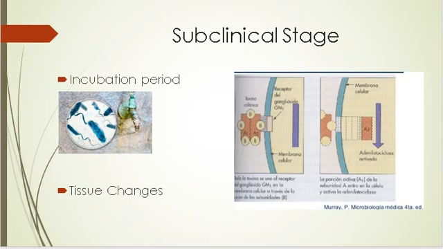Talking about the disease itself, we have two main stages, subclinical and clinical. The subclinical is when the patient hasn't developed symptoms. And well, we have here the incubation period that fluctuates between 2 hours and 5 days, and the tissue changes. That is when, after overcoming the acid barrier of the stomach, the bacteria colonizes the epithelium of the small intestine, mainly through a toxin co-regulated pilus, and this causes the levels of cAMP, cyclic adenosine monophosphate, to increase thanks to an enzyme released by the bacteria, and this changes the absorption tendency of the small intestine to secretion.